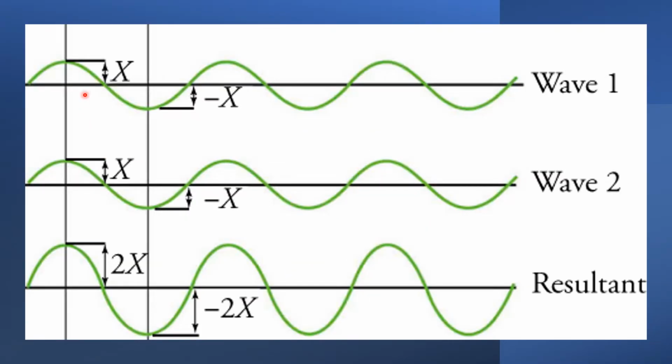Another example for this one. We have wave 1 and we have wave 2. And this is the resultant wave, or ito yung sum ng dalawang wave natin. Let's say that this x is the displacement of this wave.